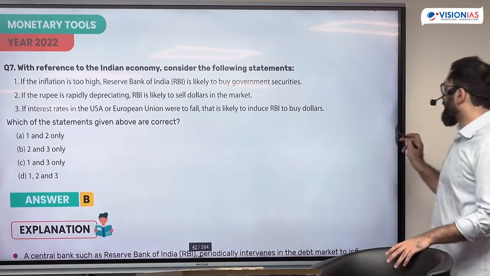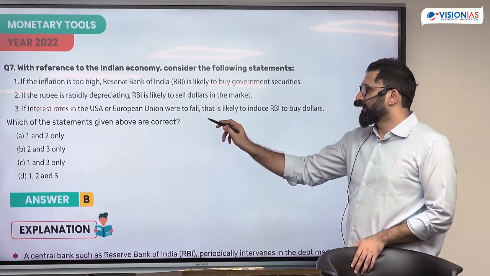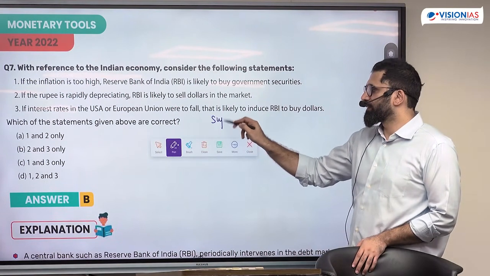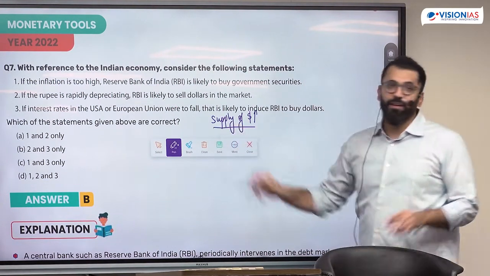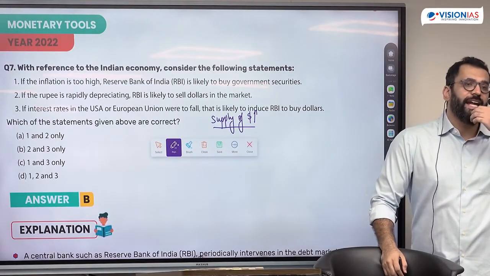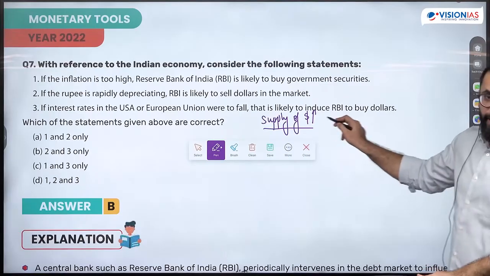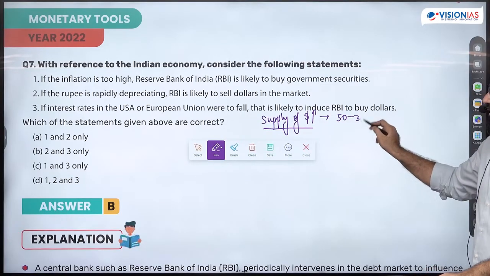Bring more money. That means there will be more supply of dollars. If supply of dollar increases, what is the impact in the economy? What happens to exchange rate? Rupee appreciates. That means it goes from 50 to 30.